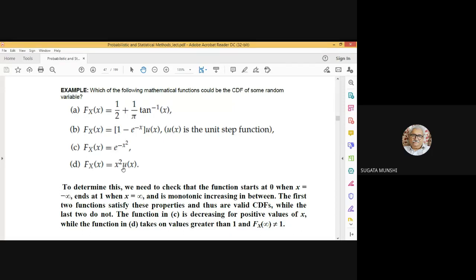And that one, for different values of x, will take on values greater than 1. So F of infinity will not be equal to 1. So the conditions that I have stated are not valid in these two cases. But here they are valid. So the first two expressions of functions of small x are valid cumulative distribution functions.